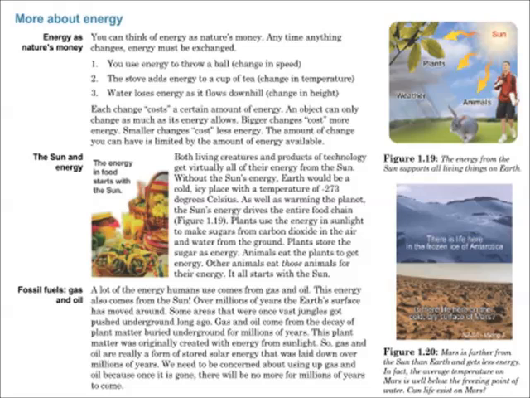A lot of the energy humans use comes from gas and oil. This energy also comes from the sun. Over millions of years, the Earth's surface has moved around. Some areas that were once vast jungles got pushed underground long ago. Gas and oil come from the decay of plant matter buried underground for millions of years. This plant matter was originally created from energy from sunlight, so gas and oil are really a form of stored solar energy that was laid down over millions of years. We need to be concerned about using up gas and oil because once it is gone, there will be no more for millions of years to come.